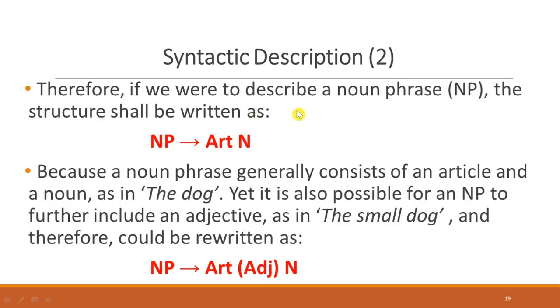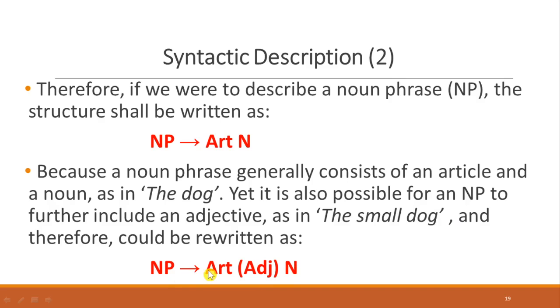Therefore, if we were to describe noun phrase NP, the structure shall be written as following. NP can consist of an article and a noun, like the apple, a boy, etc. Because a noun phrase generally consists of an article and a noun, like the example the dog. Yet, it is also possible for a noun phrase to further include an adjective, like the small dog, where we have the intervention of the adjective small between the and dog. Therefore, it could be written as following.